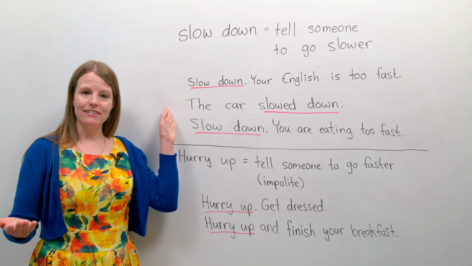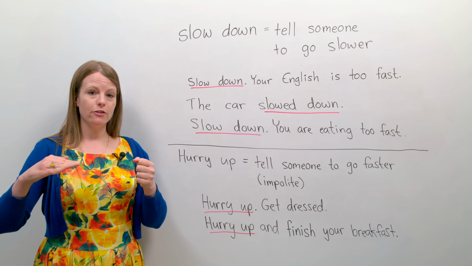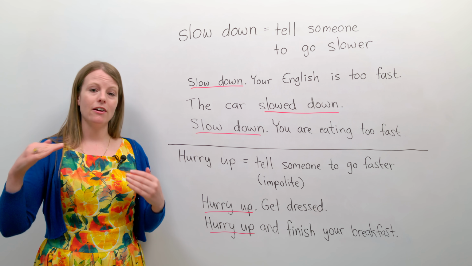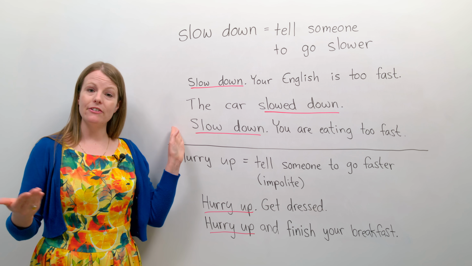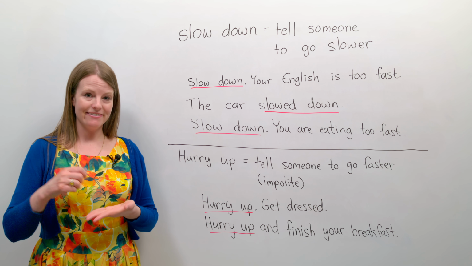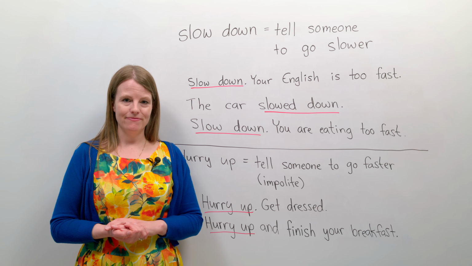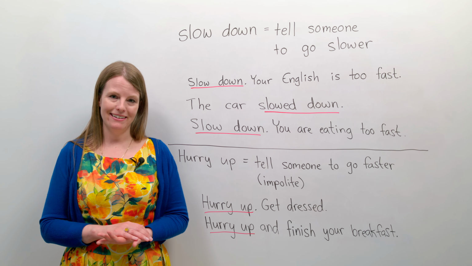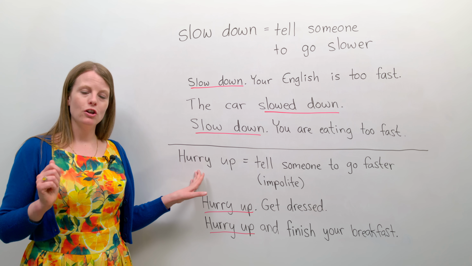We can also use it in other ways. The car slowed down. So the car went slow, the car was going fast and then slowed down. Here's another example. Slow down, you're eating too fast. What is the opposite of slow down? There is another phrasal verb that has the opposite meaning. That phrasal verb is hurry up. Hurry up.